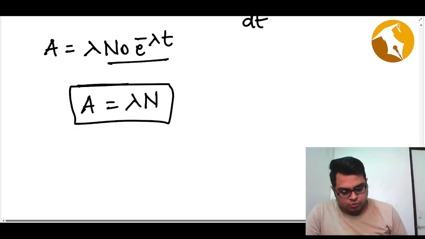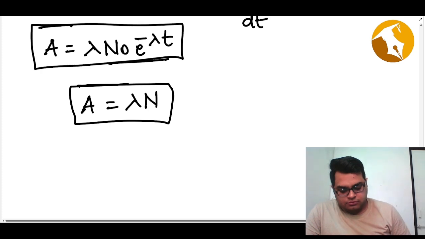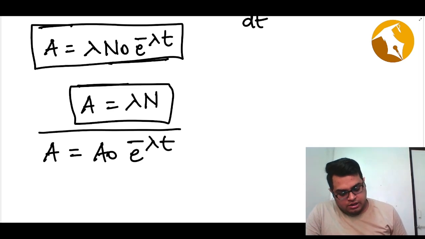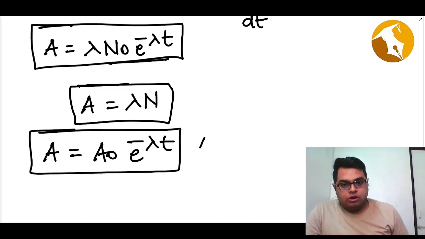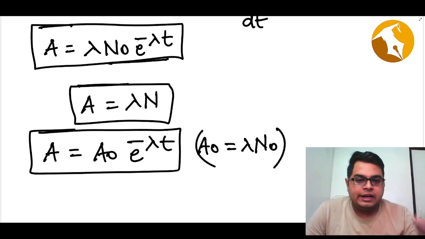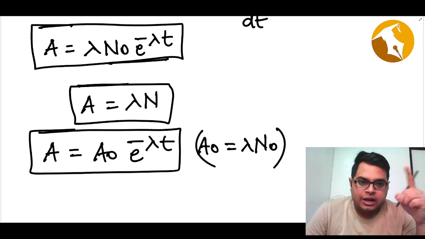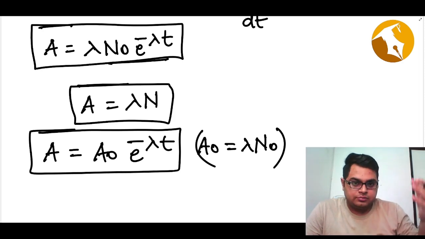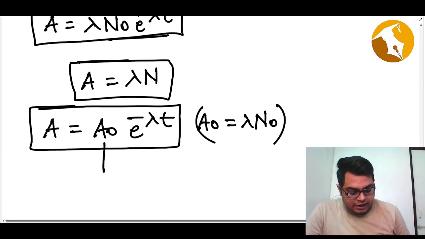Another relation is A equals A naught into e raised to power minus lambda t, where A naught is lambda into N naught. These are the relations you have to keep in mind: activity equals lambda N naught e raised to minus lambda t, and lambda N naught can be written as A naught. So this is your activity at time t equals 0.